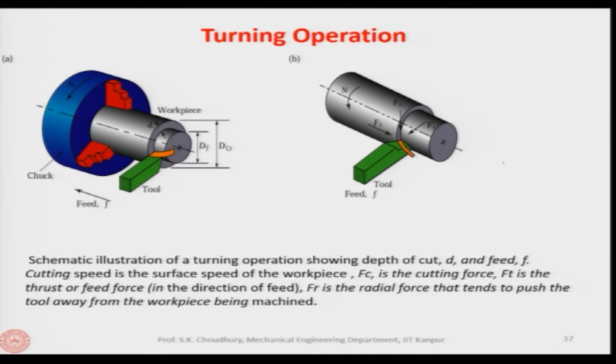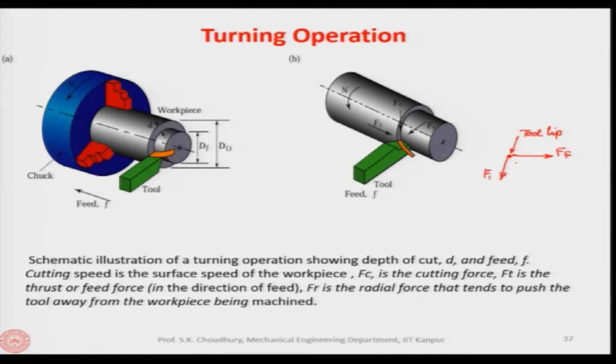So, if you see, for example, if it is the tool tip, this will be the direction of the feed force, as I said. So, this is the direction of the feed. Now, this is the tool tip, let us say. If this is the feed direction, then in the radial direction we have the force like this.